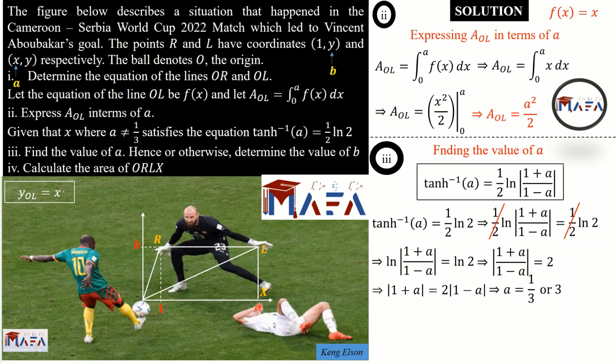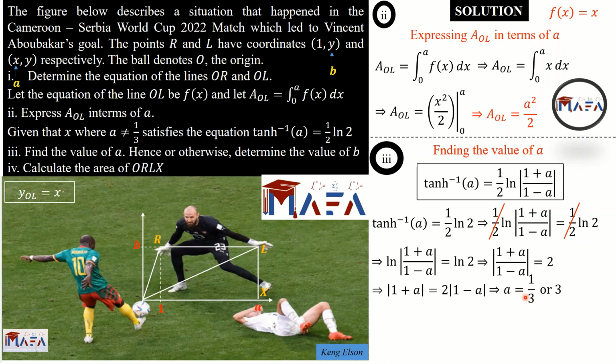Because if you look at where a is now, 1/3 is even between 0 and 1. So a cannot be in this interval, and look at the position of a. So a can never be 1/3. That's why I restricted 1/3. But people solved without the absolute value, which is a big mistake, and had a to be 1/3 and could not continue because the equation told them that a should not be 1/3. So they were like, the equation has a problem. Hope if you did that, you now see where your error is coming from.